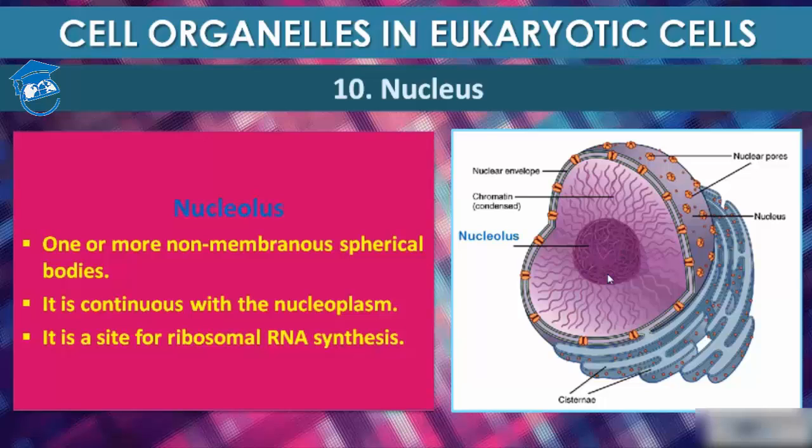So what is the nucleolus? It is one or more non-membranous spherical bodies, continuous with the nuclear plasm. Nuclear plasm, the cytoplasm of the nucleus, is known as nucleoplasm. And it is the site for ribosomal RNA synthesis, that is rRNA synthesis.